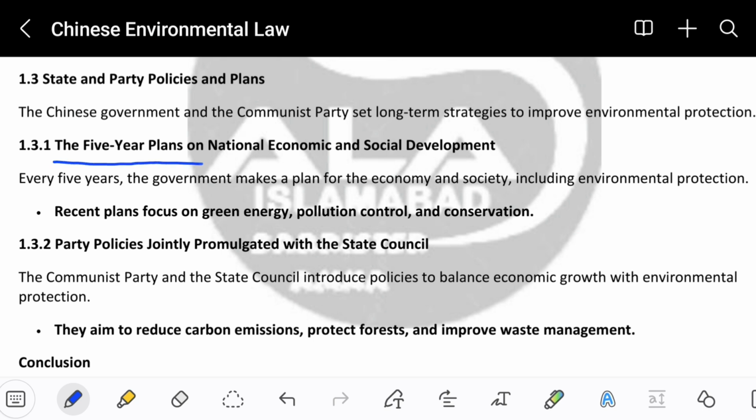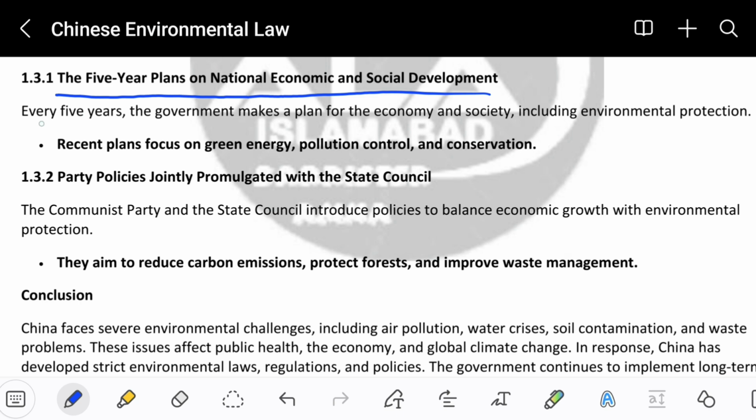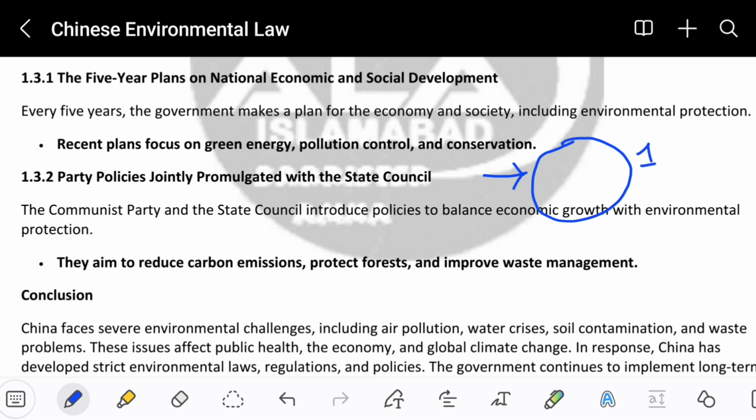Next heading is the 5-year plans on national economic and social development. Every 5 years, the government makes a plan for the economy and society, including environmental protection. So basically, it's not like the government shall make the environmental protection rule only once and then leave it. No, every 5 years, the government will try their best to protect the environment of their location or of all the Chinese places.